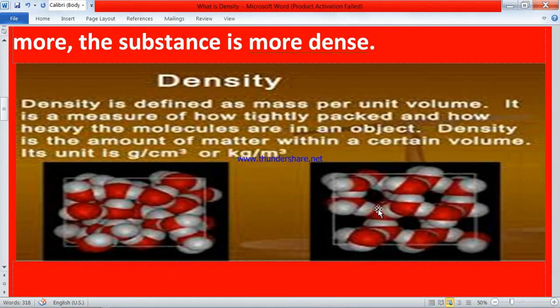Density is how densely packed something is. Molecules are what make up a substance, so molecules combine to form density. Suppose air has fewer molecules and solids have more molecules. Suppose we take air on one side and a book on the other. Air will occupy more space than the book.